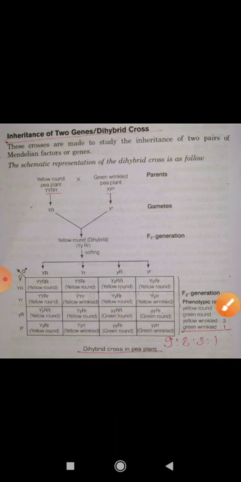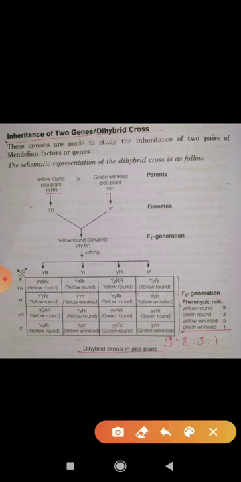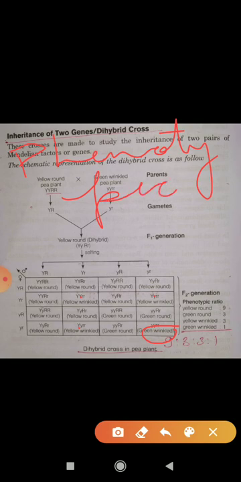Third is yellow wrinkled. How many? 1, 2 and 3. 3 yellow wrinkled, and the last one is green wrinkled. Clear? So what I have discussed are the physical characteristics of the plant, meaning by your naked eyes you can see these characteristics. Either the plant is yellow or green, either round or wrinkled. Clear? So these are the phenotype characteristics which are visible through naked eyes.